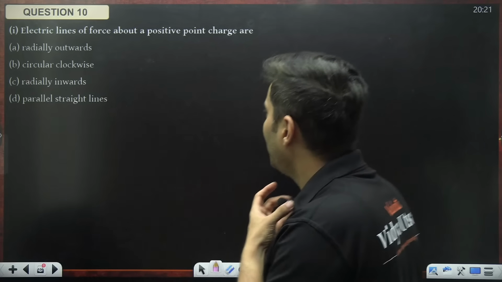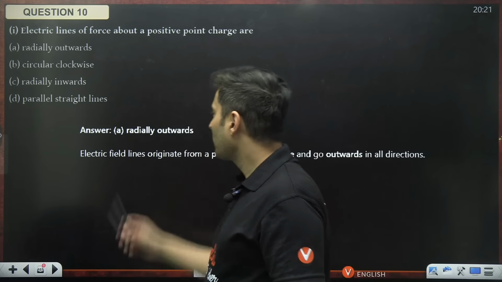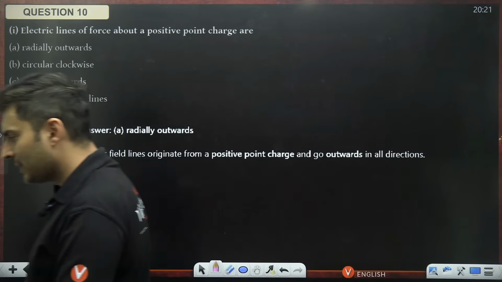Electric lines of force about a positive charge are radially outwards, obviously. Option A, isn't it right?